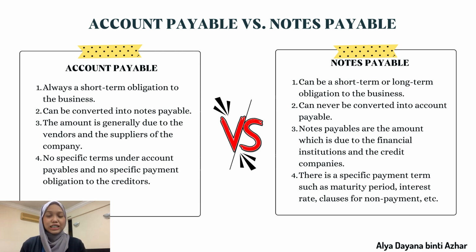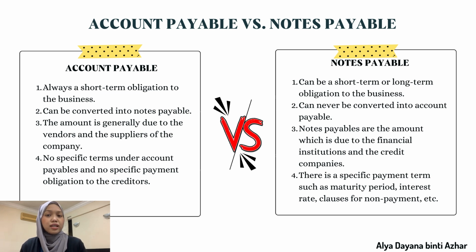Next, I will briefly explain the differences between accounts payable and notes payable. The first point is accounts payable is always a short-term obligation to the business. Meanwhile, notes payable can be both a short-term and long-term obligation to the business. Accounts payable can be converted into notes payable, but notes payable cannot be converted into accounts payable.